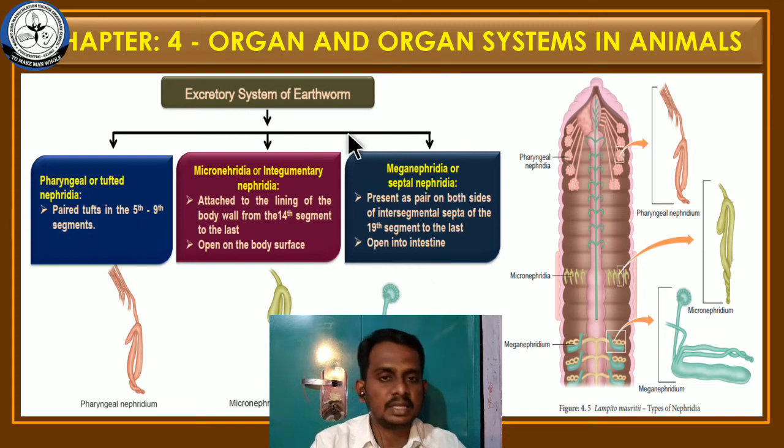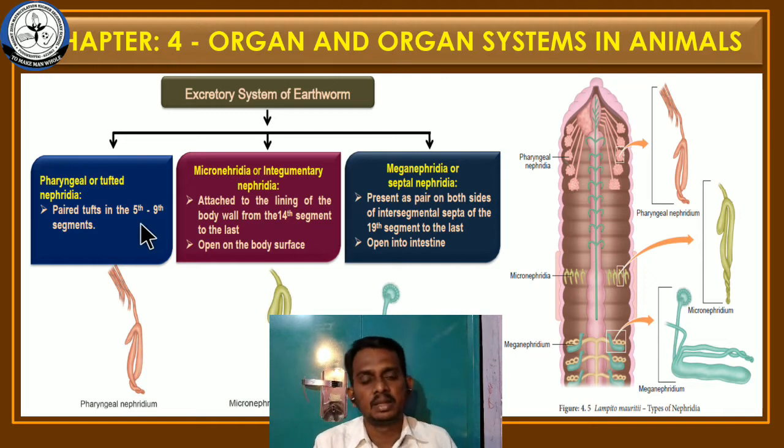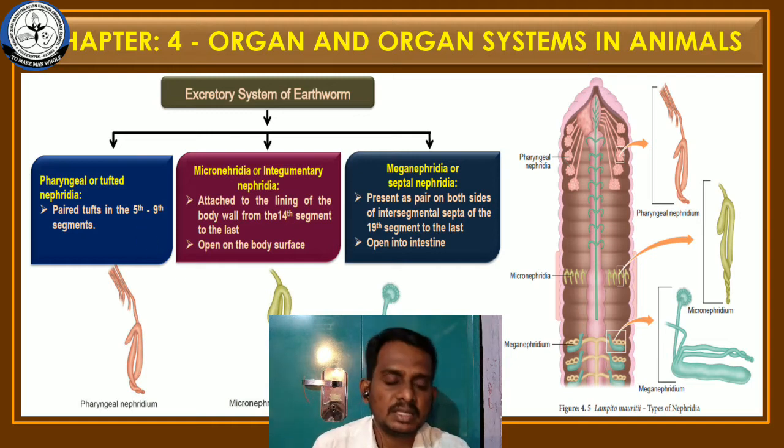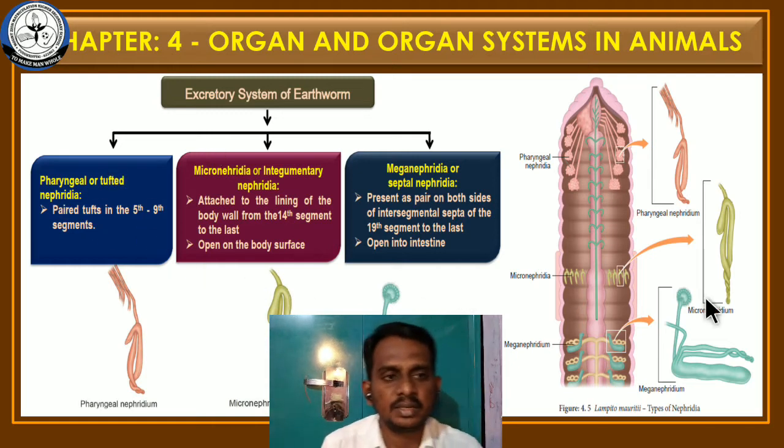Okay. So these are the three types of nephridia found in earthworms. Is it clear for you? Okay. If you have any doubt, kindly ask during the Zoom class hour. The 3 nephridia are over. First one is pharyngeal nephridia. Second one is micronephridia or integument nephridia. Third one is meganephridia or septal nephridia, because this is the largest nephridia.